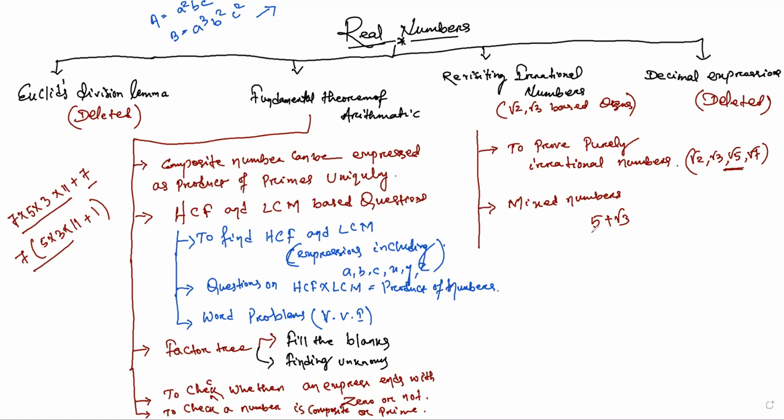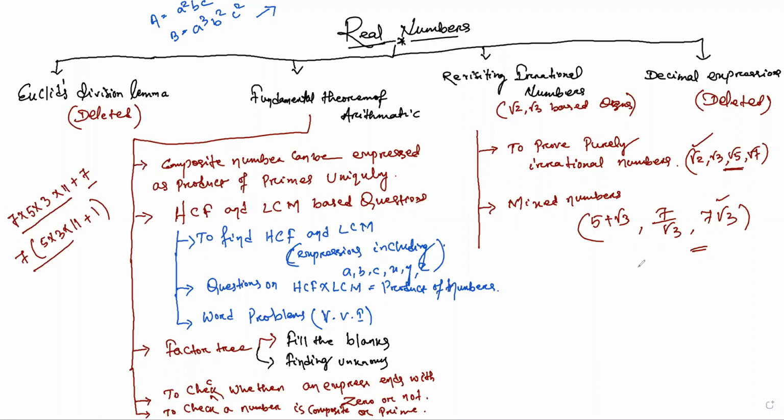Here the irrational number involved is irrational already. You have to prove that when it is added to a rational number, we get an irrational number again. 5 plus root 3, 7 by root 3, then 7 into root 3. So these types of questions are the second type. These are going to be asked in long questions and in sub questions.